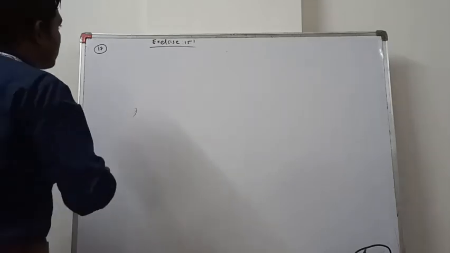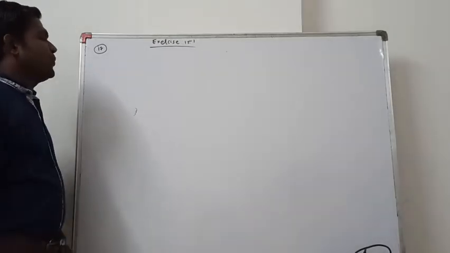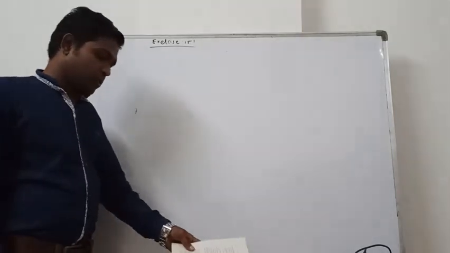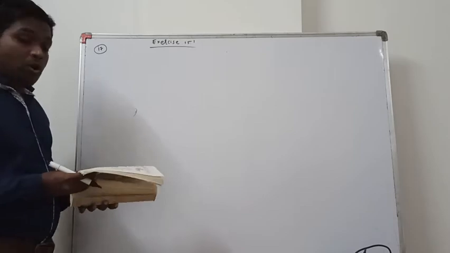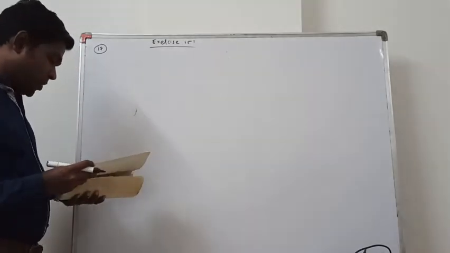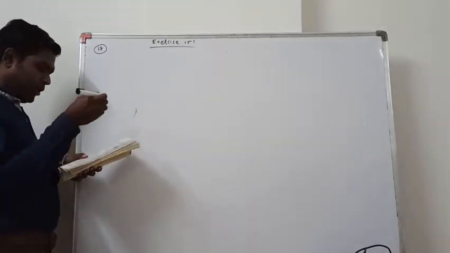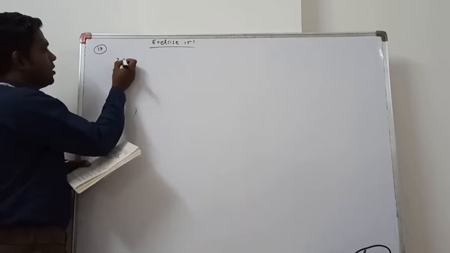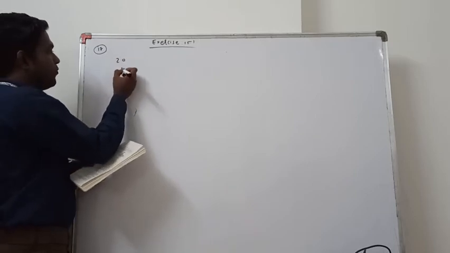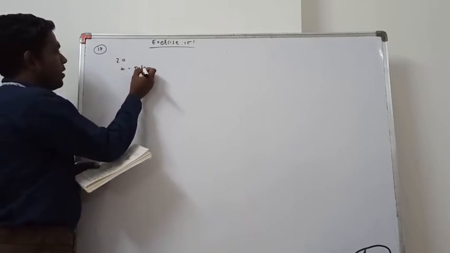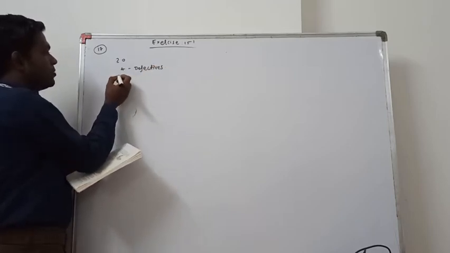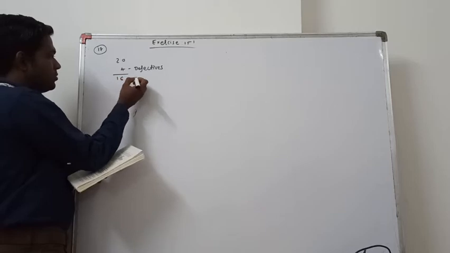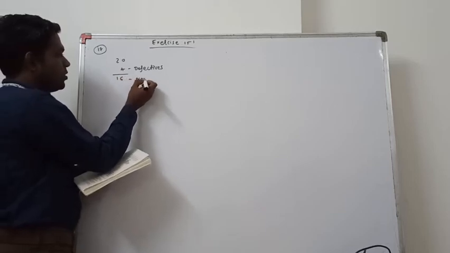Hello friends, today we start exercise 15.1, question number 17. A lot of 20 bulbs contains 4 defective ones. Total bulbs are 20, in that 4 are defective. Then non-defective bulbs are 16.